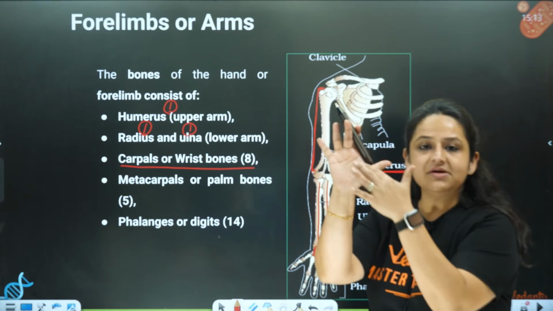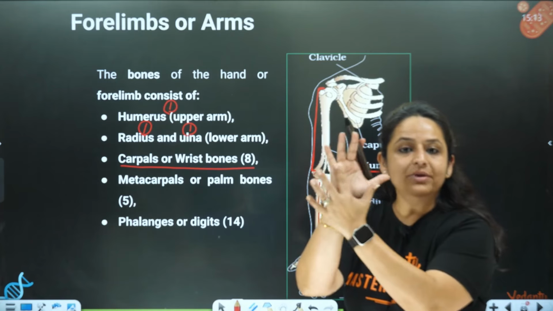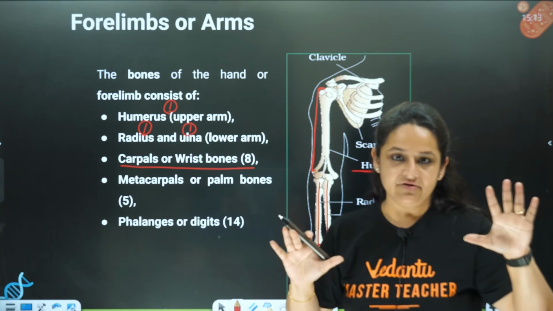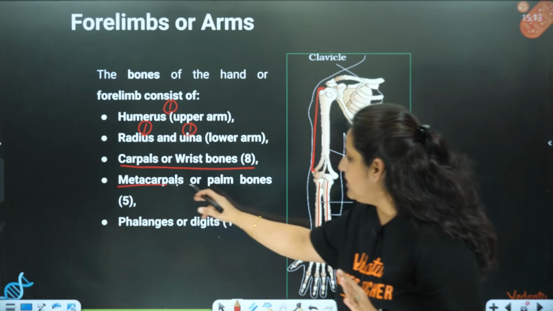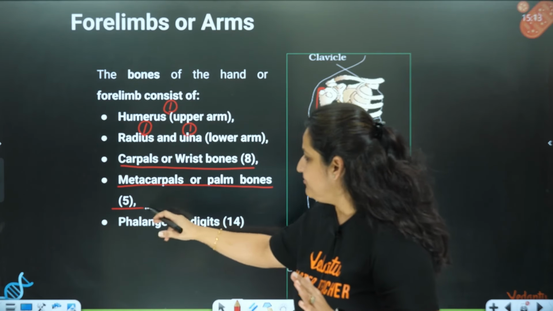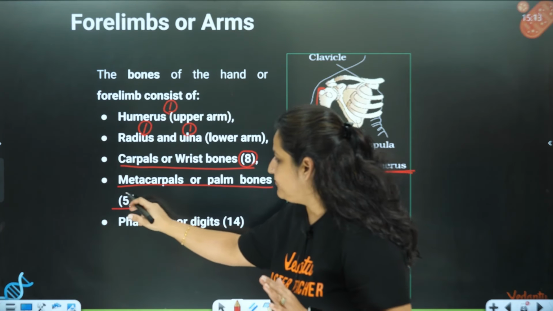Okay, then comes the bones of the palm. How many bones are there in the palm? 5. They are called metacarpals. Okay, so how many bones? Metacarpals, how many? 5. So 8 over here and 5 over here.